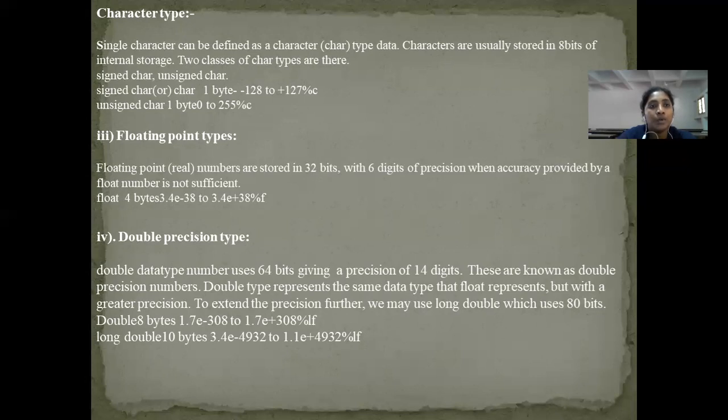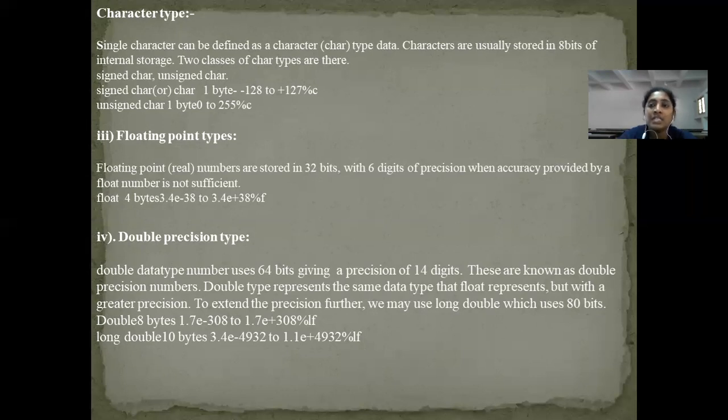Coming to the floating point types, floating point numbers are used to accept real values, and these are stored in 32 bits with 6 digits of precision. When the accuracy provided by a float number is not sufficient, you can use other types. Float occupies 4 bytes of memory, and the range will be 3.4e minus 38 to 3.4e plus 38. The format specifier will be percent f.